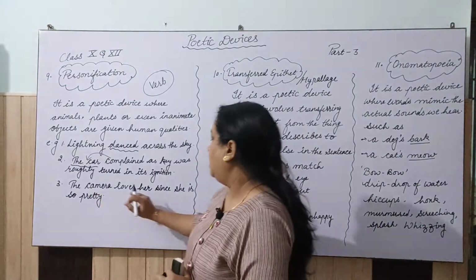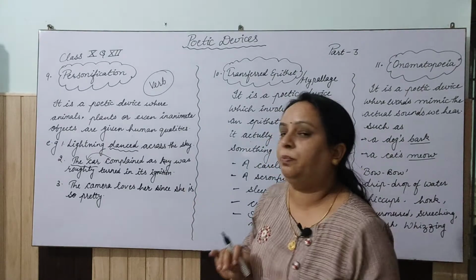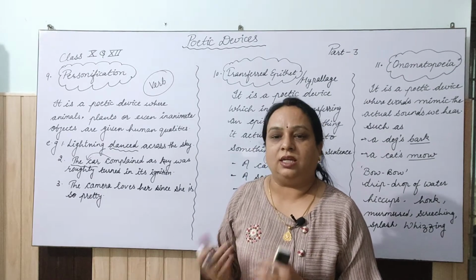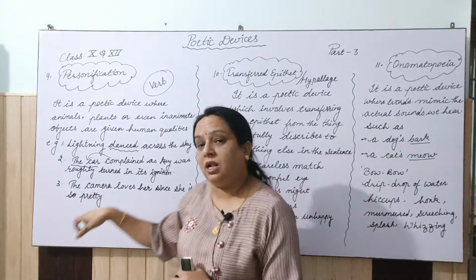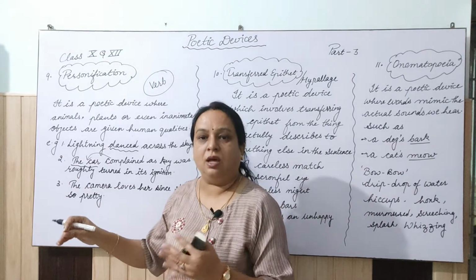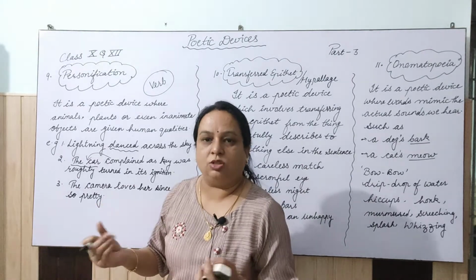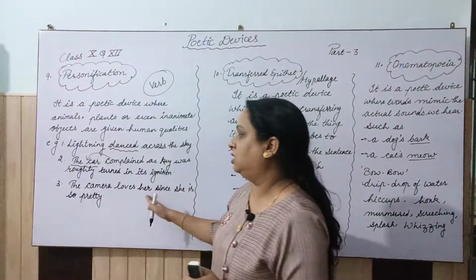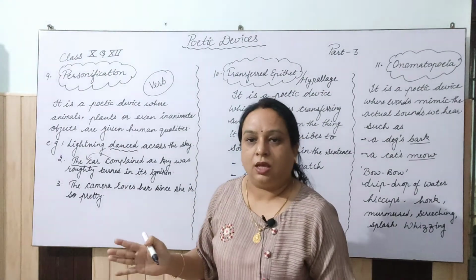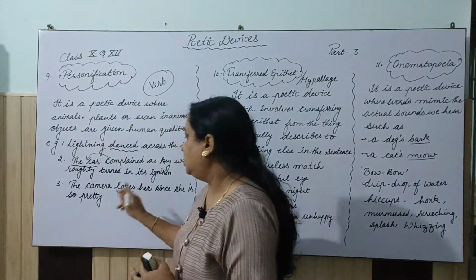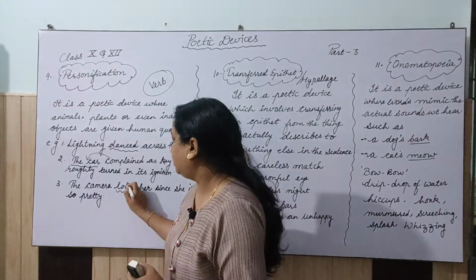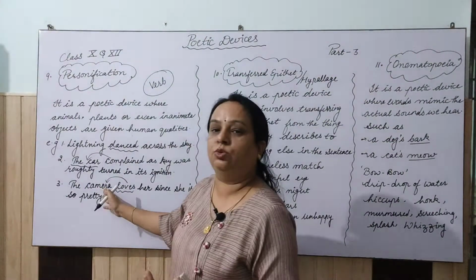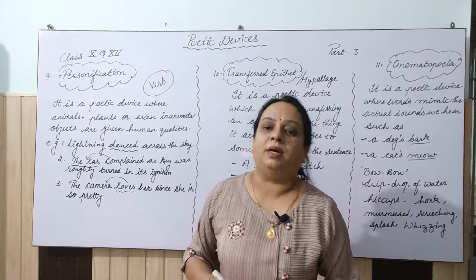Next is: the camera loves her since she is so pretty. Third example. So the camera loves her. Loving is the nature of a human being, but here the camera loves her. The camera is a non-living thing, so it cannot love anyone. But here I have written the sentence, the camera loves her since she is so pretty. Clear? So loves is the verb here, and this human quality has been transferred to the camera. So this is once again personification.